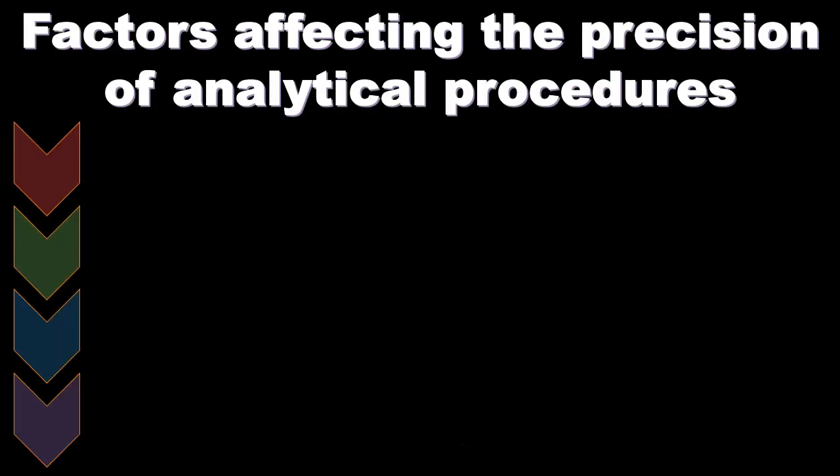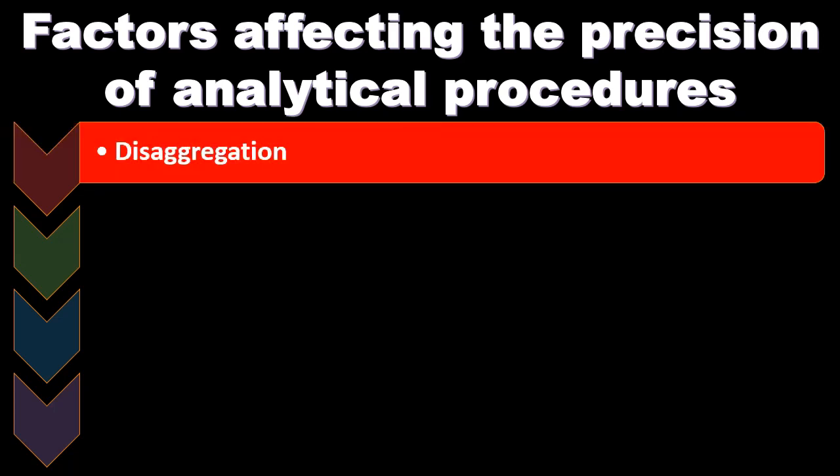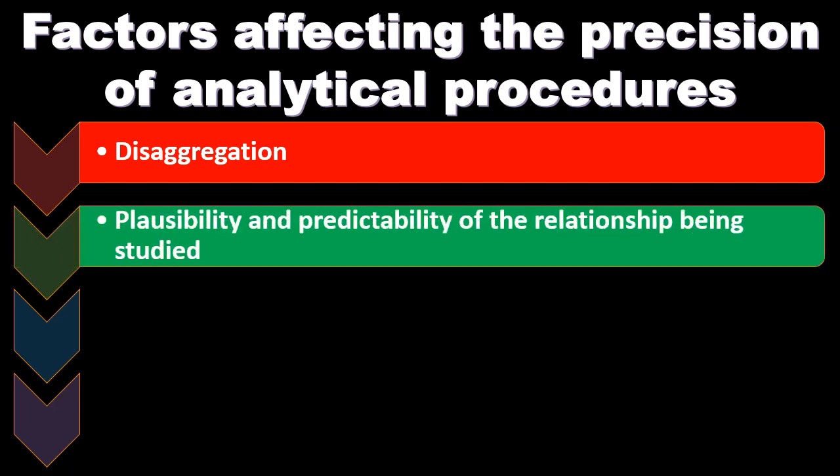Factors affecting the precision of analytical procedures. One, segregation, which is going to be one of the major types of internal controls. If we have proper segregation between duties, we're more likely to have better controls and therefore more reliable data. Plausibility and predictability of the relationship being studied. So when we think about the relationship, we're thinking about ratio analysis oftentimes, or comparing numbers. When we're thinking about analytical procedures, those things we can kind of do in the office, in the auditing office, as we compare the numbers out.